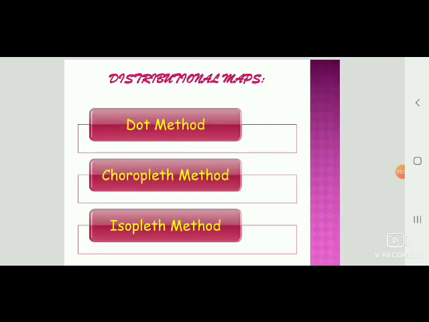And therefore, these distributional maps can be divided into three kinds. The first is the dot method that we are going to learn. Second, the choropleth method. And third is the isopleth method. Moving on to the very first method, that is the dot method.